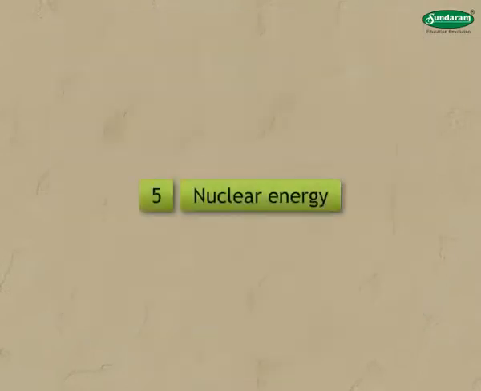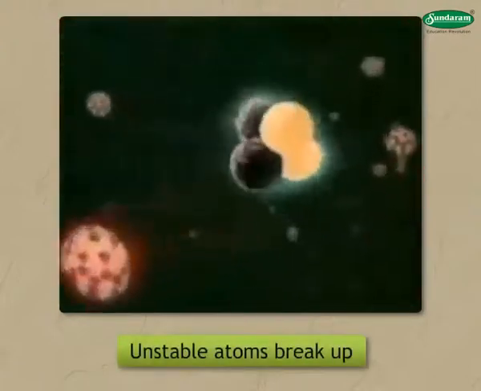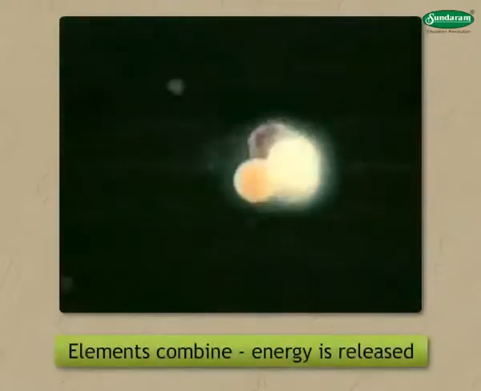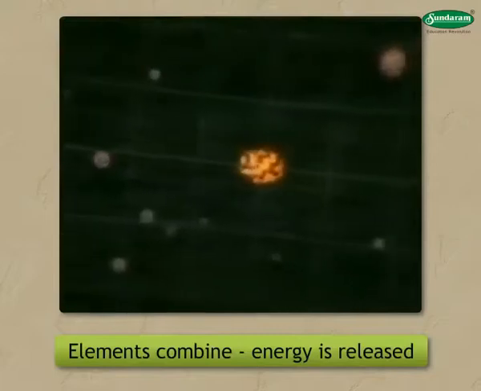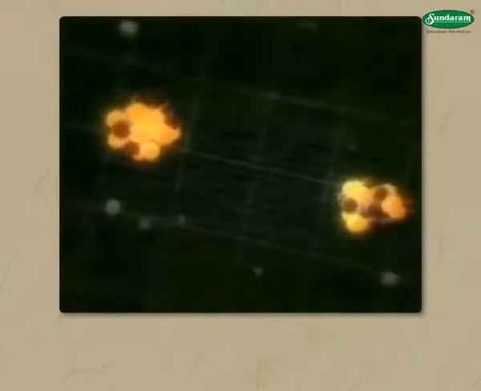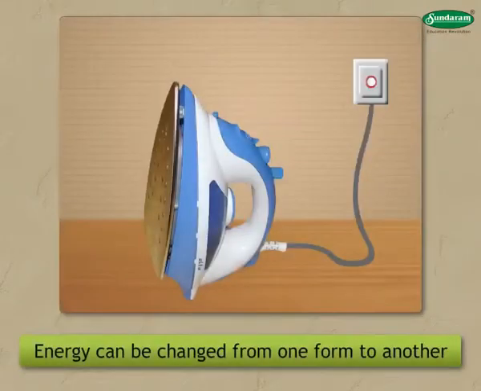5. Nuclear energy. When some unstable atoms break up or undergo fission, or when light elements combine or undergo fusion, they release tremendous amounts of energy. This energy is used to generate electricity. Energy can be changed from one form to another.